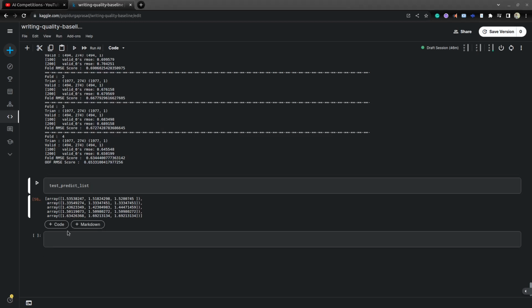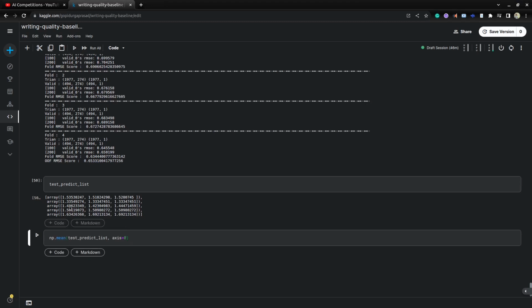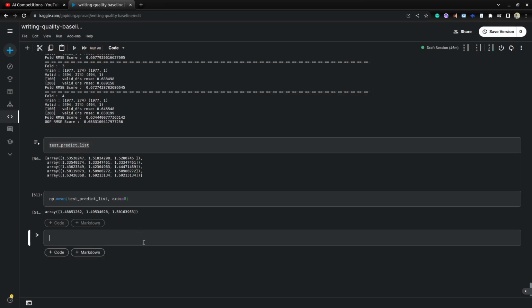So here I'm using np.mean, passing the test predictions list and axis as 0. So all the folds' predictions are averaged along axis 0. Now here you can see for 3 samples we get 3 predictions based on the mean of those 5 folds, along axis 0. Once we have that, we directly assign it to the test features scores.